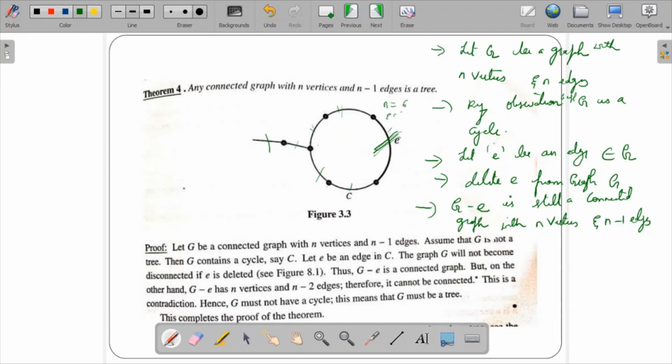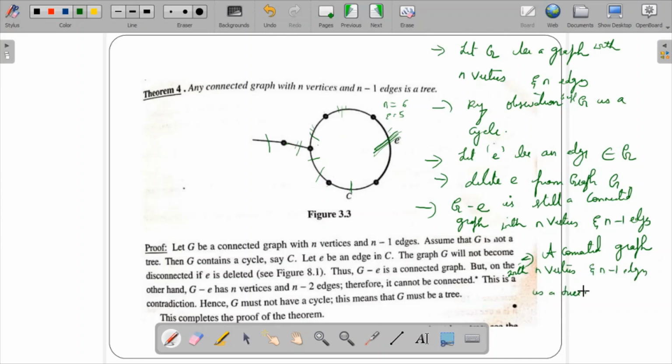and edges would be 5. Just cross verify: 1 2 3 4 5. So what exactly is it? There is no cycle, and again it is a connected graph. So if I remove this particular edge from the entire graph, it is a tree. So still a connected graph with n vertices and n minus 1 edges. A connected graph with n vertices and n minus 1 edges is a tree.